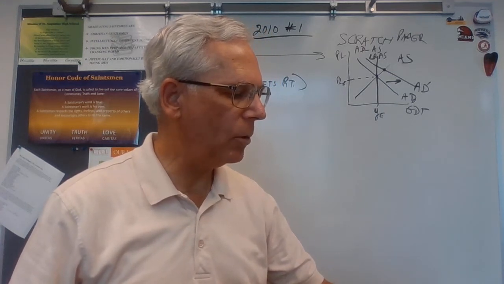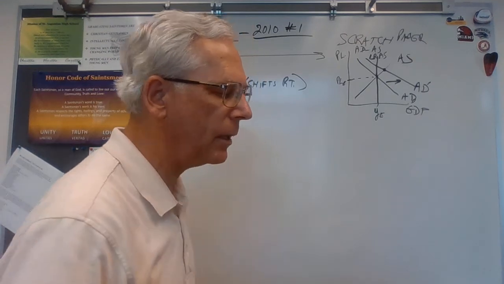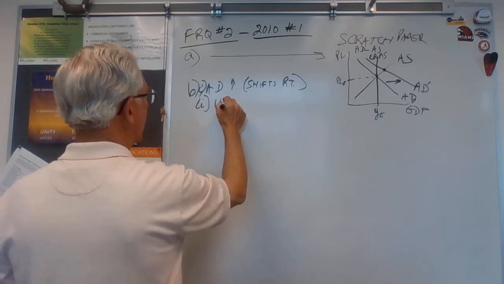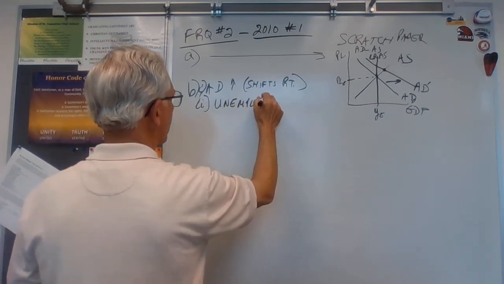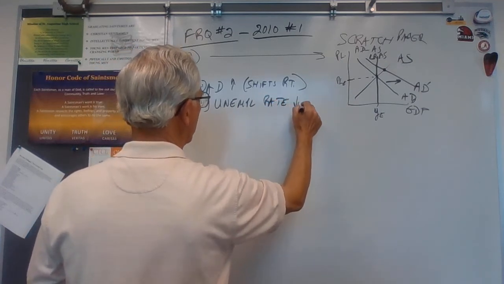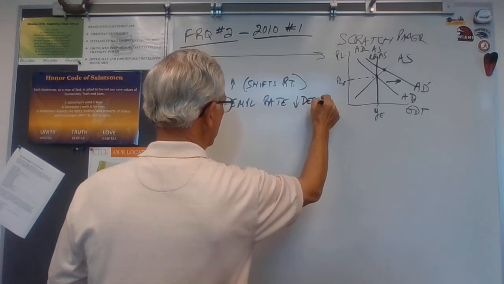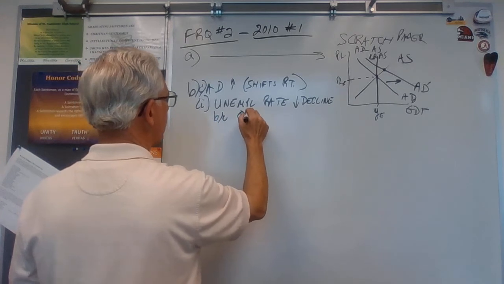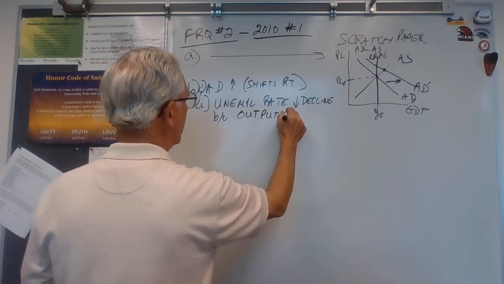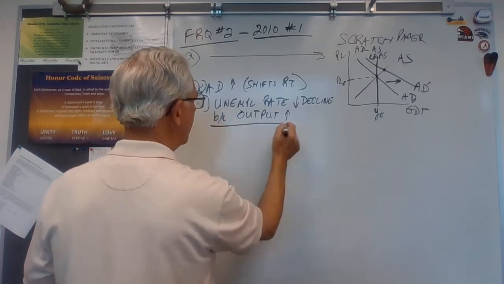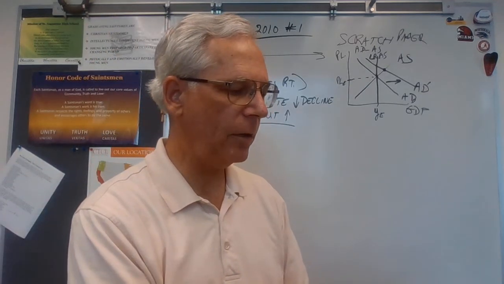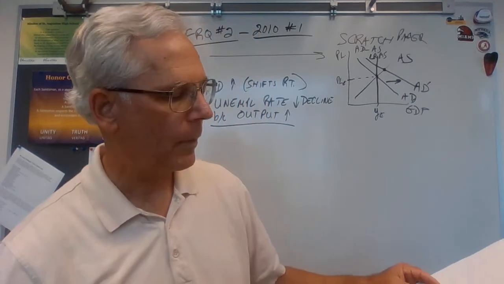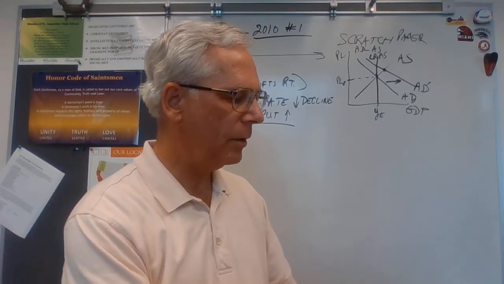And B2, how will this government action affect unemployment rate in the short run? So that was B1. B2 is unemployment rate will decrease, will decline, okay? Why? Because output increases, and that's all you have to say, because output increases. If you look at the answer key to this one, that's all they wanted you to say, because output increases. Okay? All right, part C.